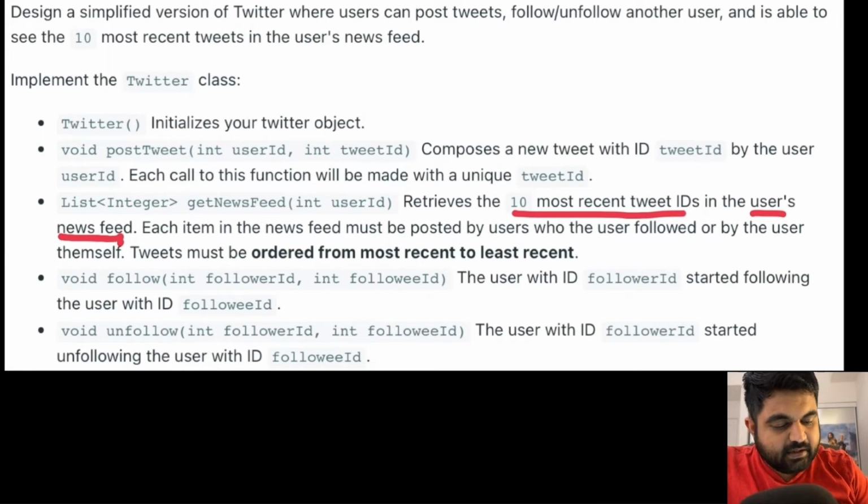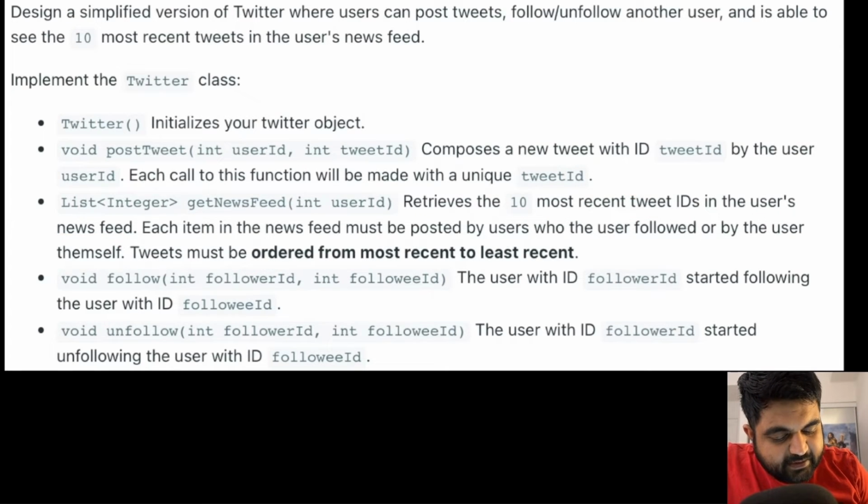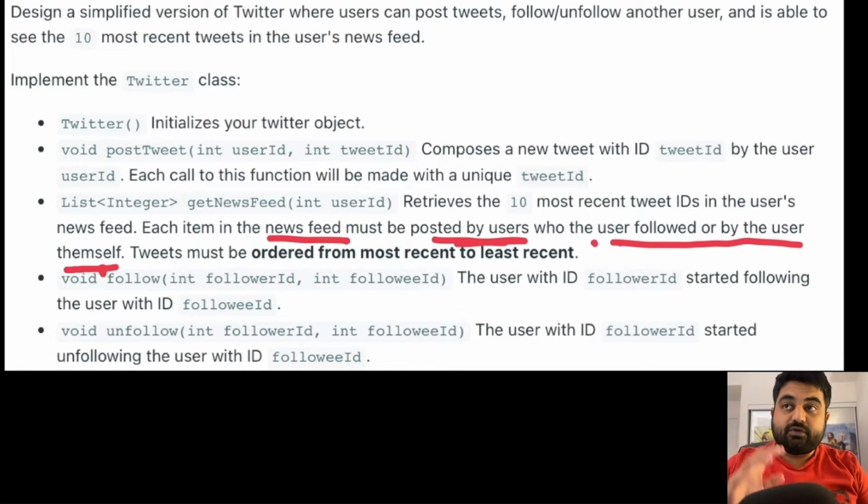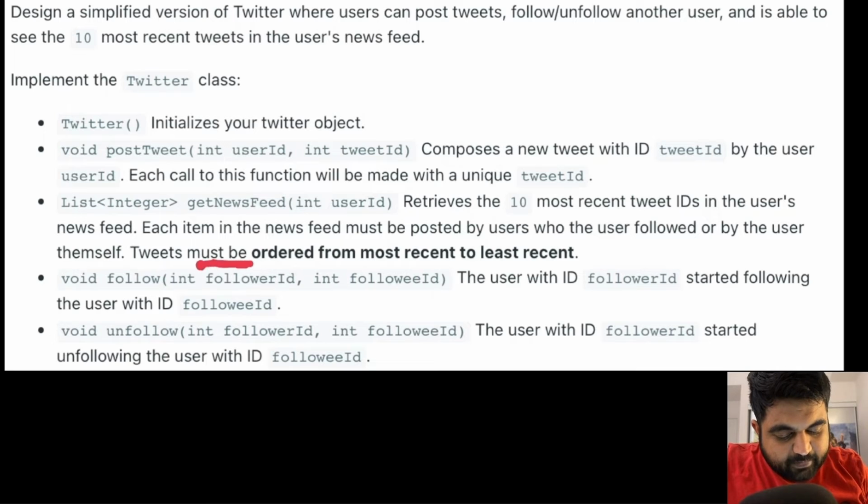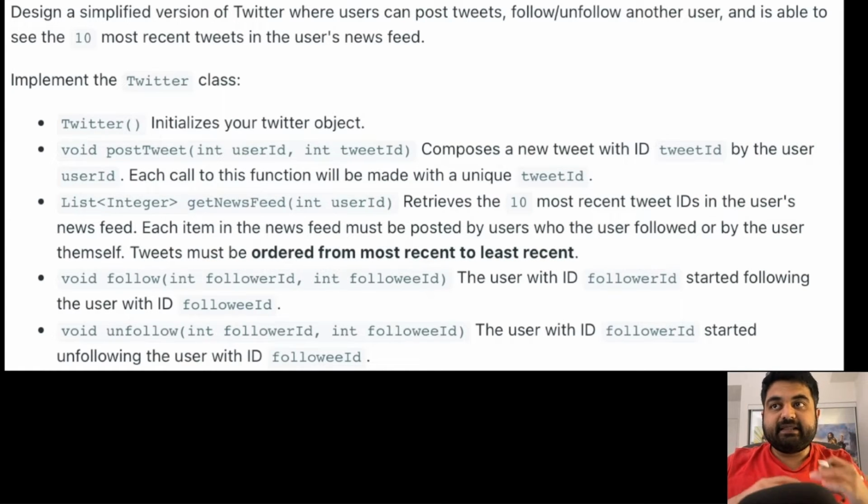Now for these 10 most recent tweet IDs, we are given some logic that each item in the news feed must be posted by the users who the user follows, or by the users themselves. Okay, so you should only be able to see the tweets of the people that you are currently following. That's basically what it's trying to say. And this is the important part, that the tweets must be ordered from the most recent to the least recent. The latest one should come first in your feed. So you need to maintain that timely order.